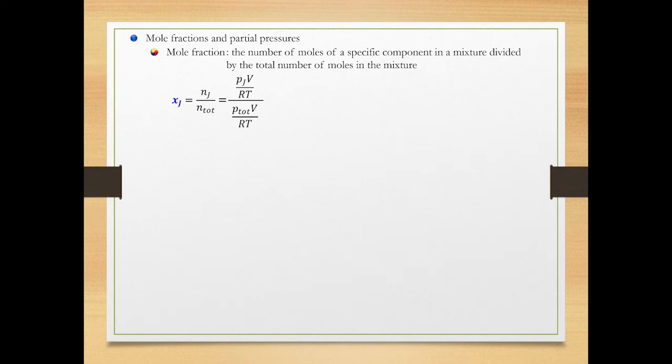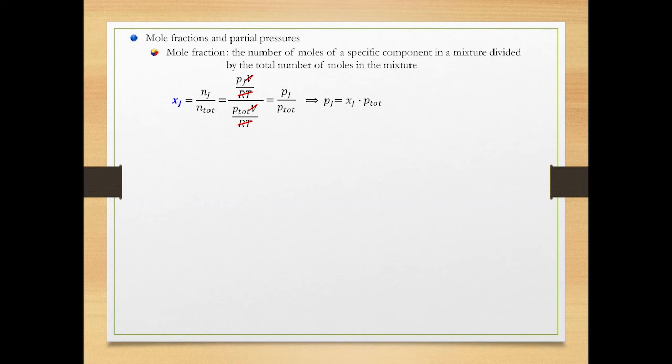Use the perfect gas equation to replace both N sub J and N sub total with PV over RT. Take note that gas J has the same volume and temperature as the mixture because it shares the same container and has the same thermal condition as the other gas components. The volume and RT of both numerator and denominator cancel, which simplifies to Pj over P total. Now, the equation can be rewritten as Pj equals Xj times P total.